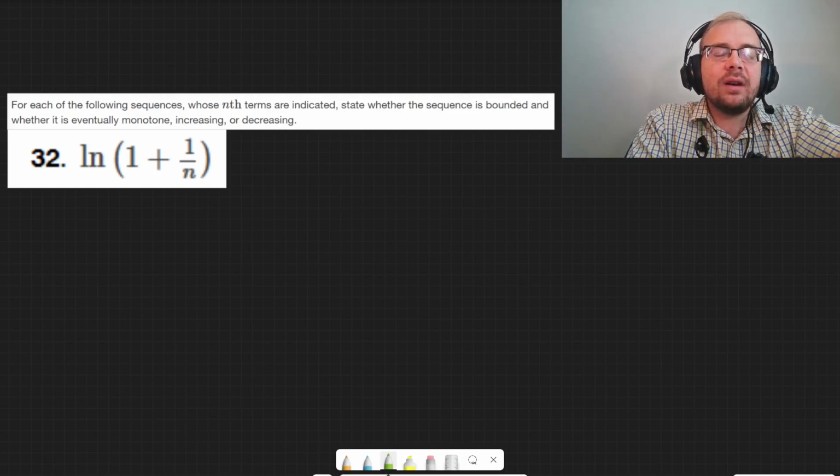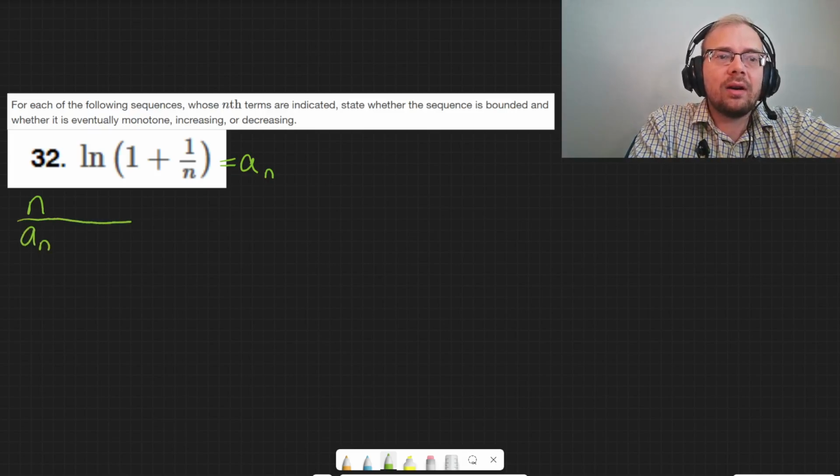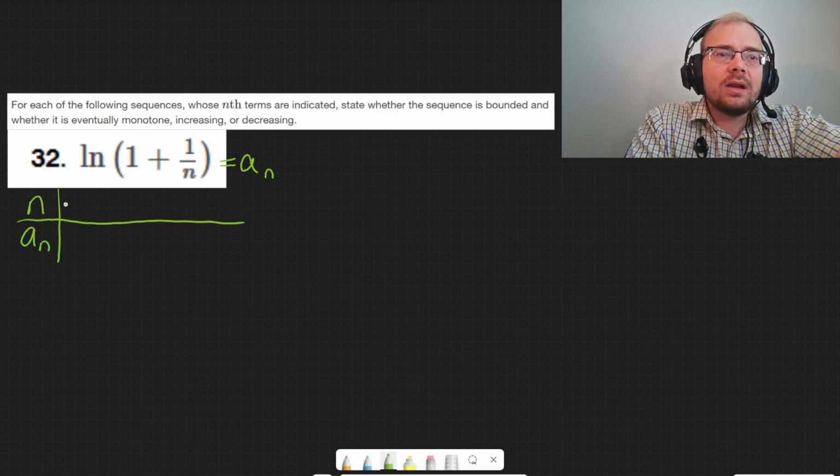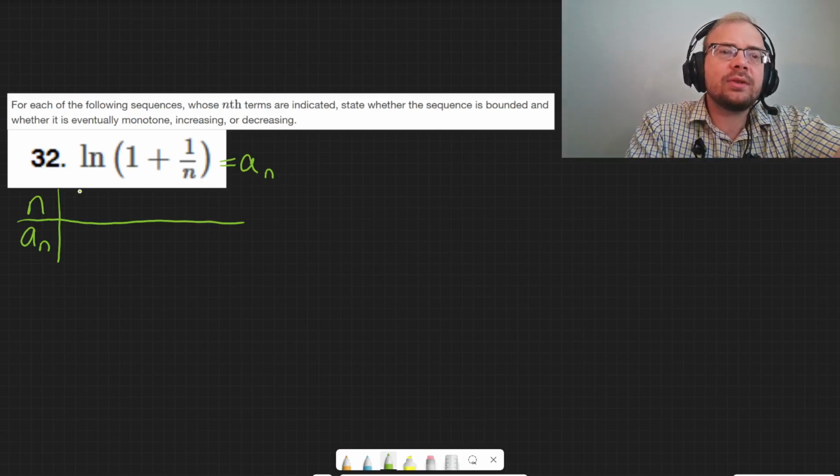So let's look at what this one might be doing. And the best way, I think, to do these is just to whip out a table. So we're going to call this whole thing A, and we're going to look at values of n as they go to infinity and what's happening to our function. I might need to break out a calculator for this one, because we're going to start at, I think, 1. It didn't leave me any instructions on what we start with here, so I think we're starting with 1.